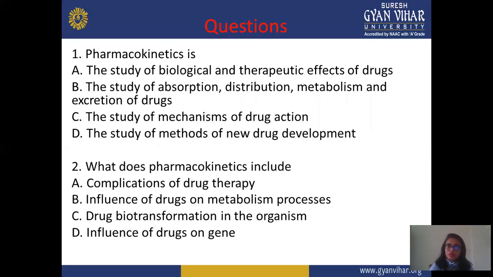Next is question time. In the first question, what is pharmacokinetics? There are four options. A is the study of the biological and therapeutic effect of the drug. B is the study of absorption, distribution, metabolism, and excretion of the drug. C is the study of the mechanism of drug action and methods of new drug development. And the second question is, what does pharmacokinetics include? The first option is complication of a drug therapy. Second is influence of a drug on metabolic process. C is drug biotransformation in the organism. D is the influence of the drug on genes.